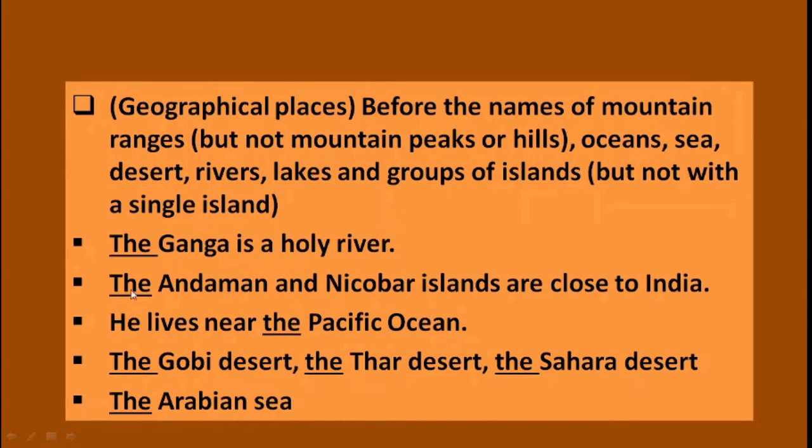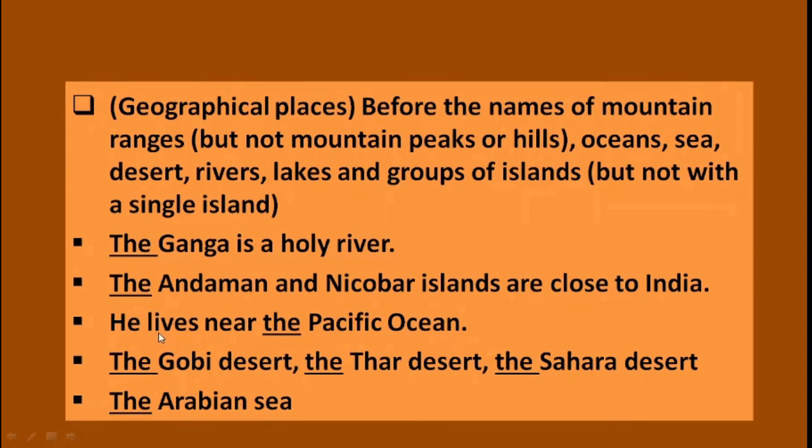So as we have mentioned in the rule, the sentence indicates that if you use the name of the islands, you need to use the article the. So it is the Andaman and Nicobar Islands.